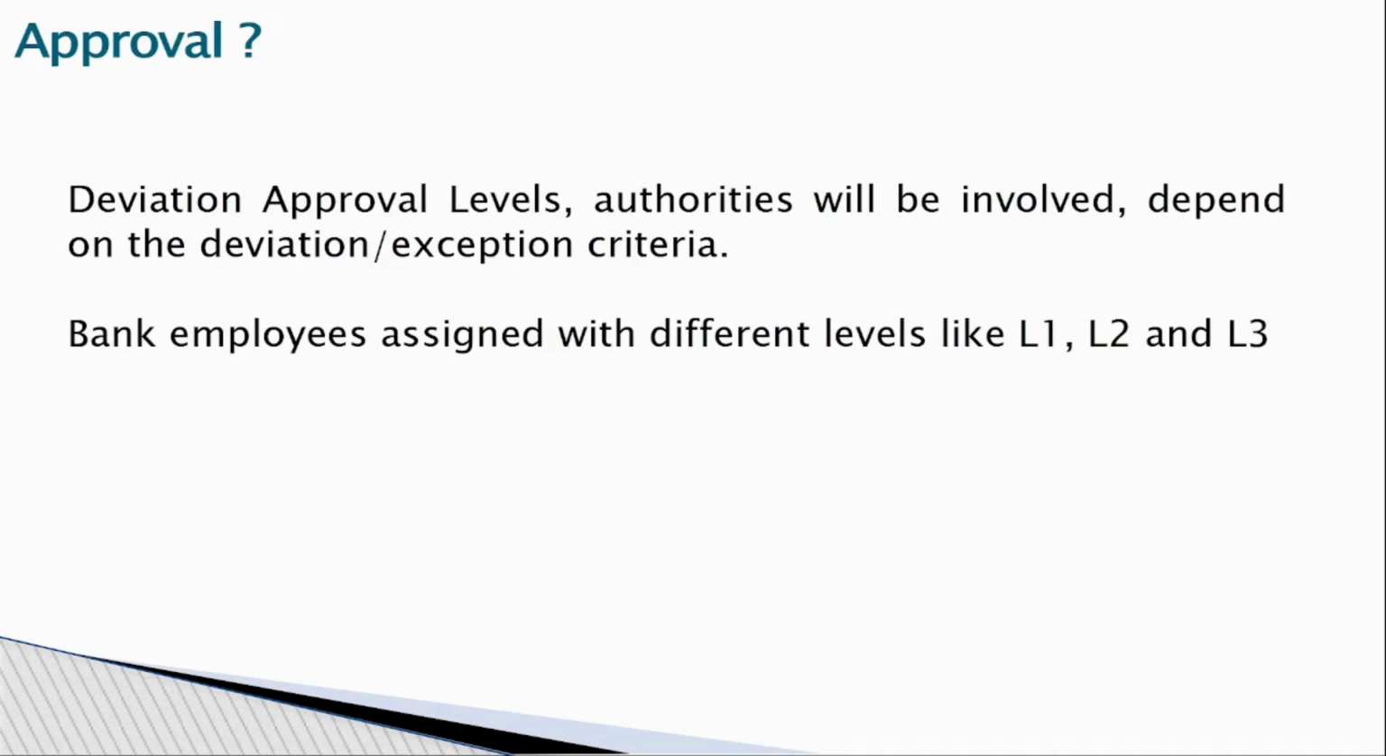So approvals depend on all these deviations, which will be categorized: some product level deviations, policy level deviations, different documentation deviations. Different deviations have different approvals. All the staff in the bank will be assigned levels, level 1, level 2, level 3, level 4, depending on the organization requirement. All the deviations will be categorized. X deviation should be approved by L1, Y deviation should be approved by L2. So these are the approval levels in deviation.